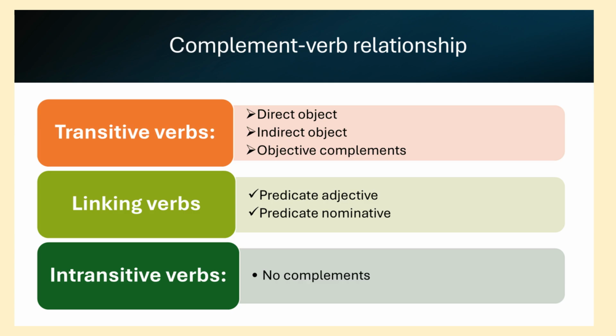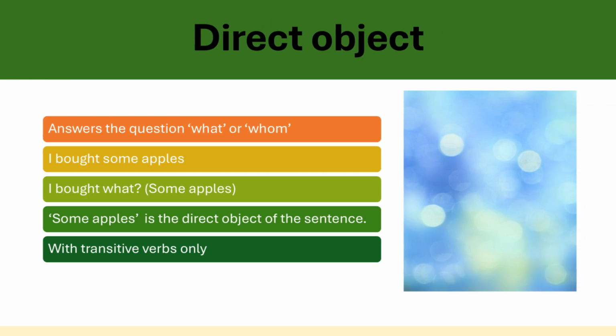Now let's focus on one specific type of complement: the direct object. A direct object answers the question, what or whom, after the verb. Take the sentence, I bought some apples. Ask yourself, I bought what? Some apples. The phrase some apples is the direct object because it receives the action of the verb bought. Notice that buy is a transitive verb. It requires an object to complete its meaning.